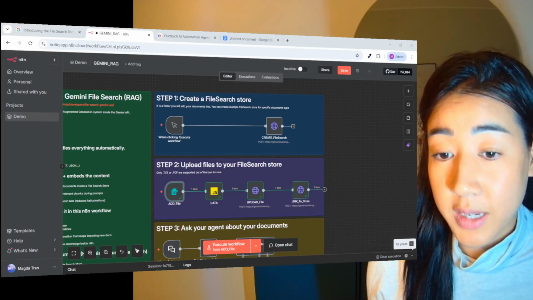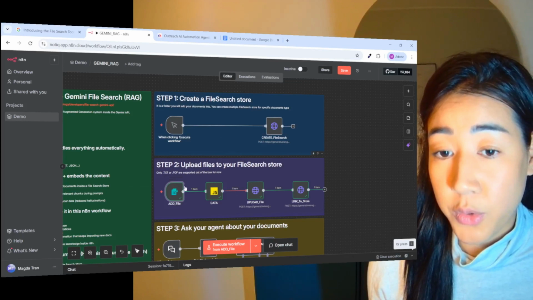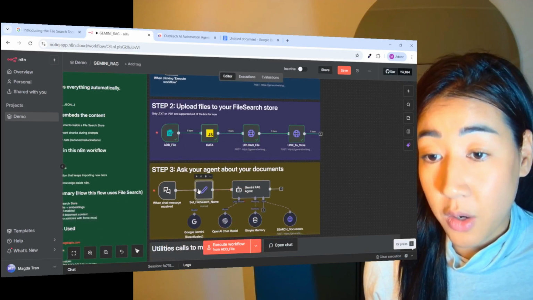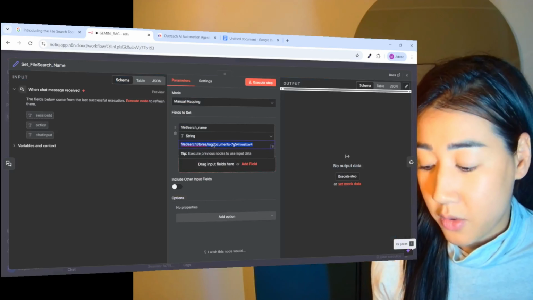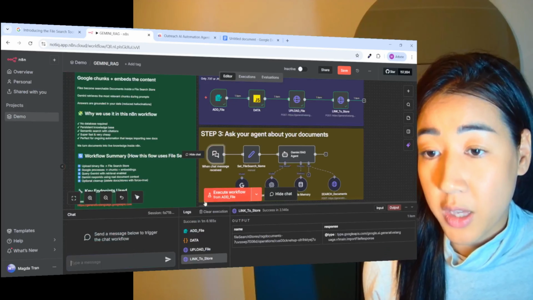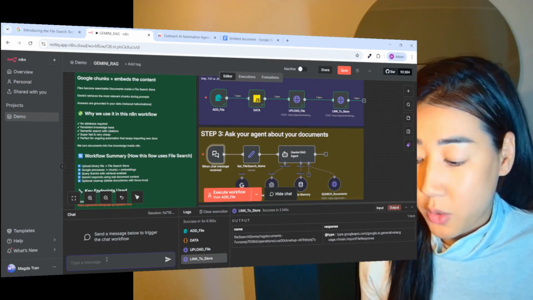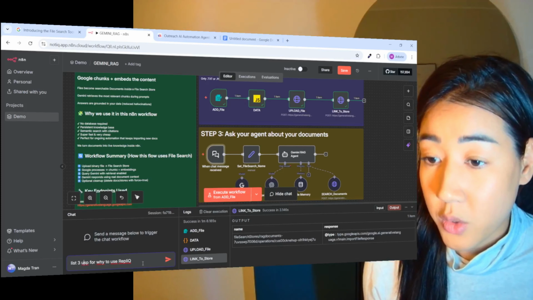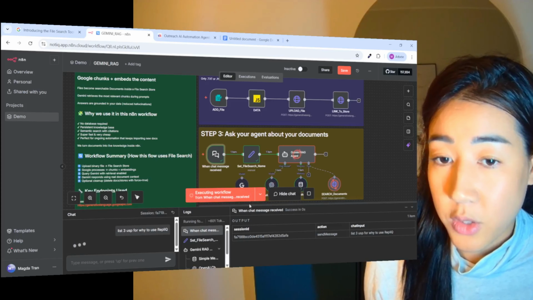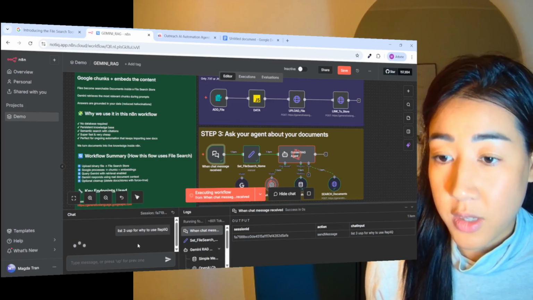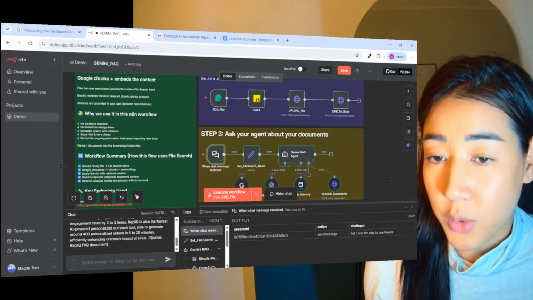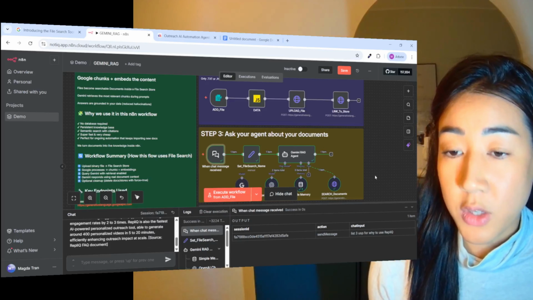And here you can see in n8n that we just followed through. So now we uploaded the document, and in the next step here, we're just going to put our folder name again. All right, there. And once we have it, now we can open the chat right here, and we can ask the RAG about our document. So I could ask, for instance, list 3 USP for why to use Replic, and then we're going to just click enter, and now it's going to search through our document and give us an answer. And here you have the answer of the RAG. So basically it's going to use our documents to give an answer.